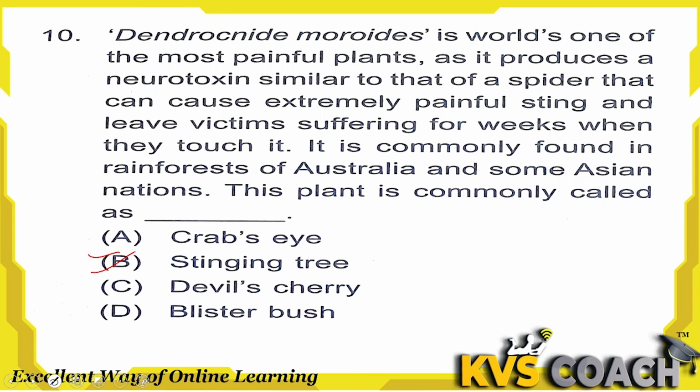Option A, crab's eye. Crab's eye is a plant that is rosary pea.